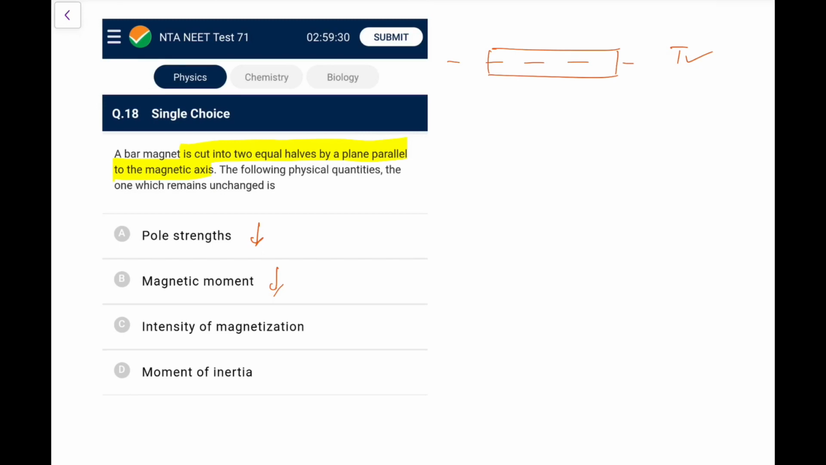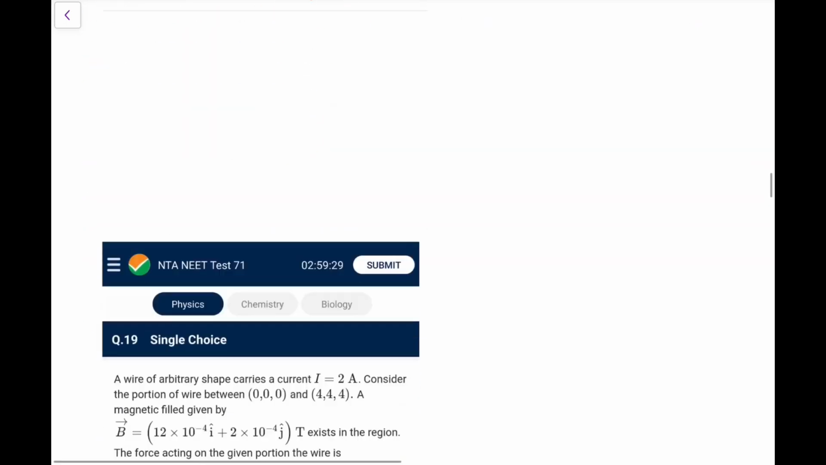So magnetic moment is half, volume is half, so intensity of magnetization remains the same. So option C, moment of inertia decreases, definitely it becomes half. So all these quantities become half, only the intensity of magnetization will remain the same. Next one.